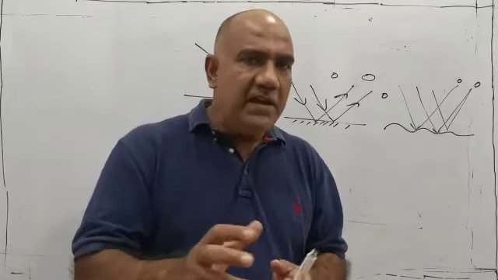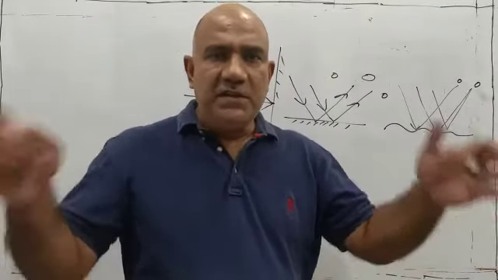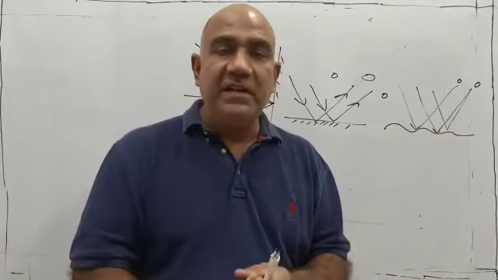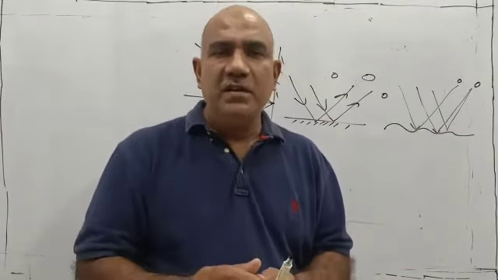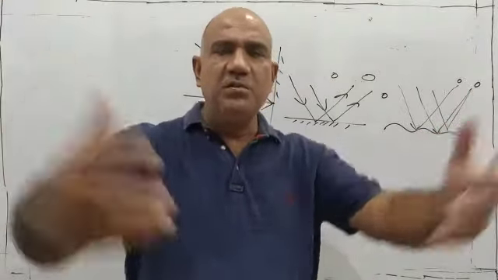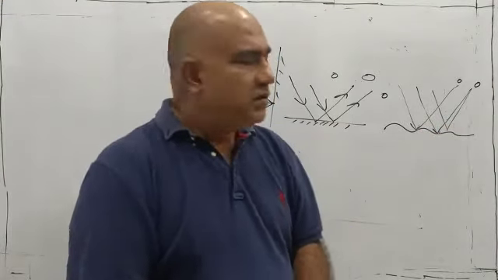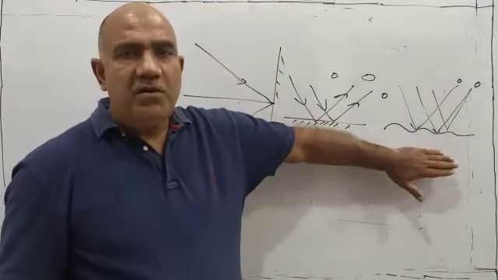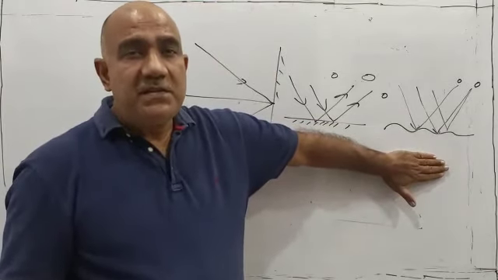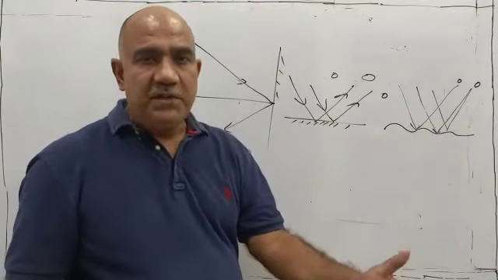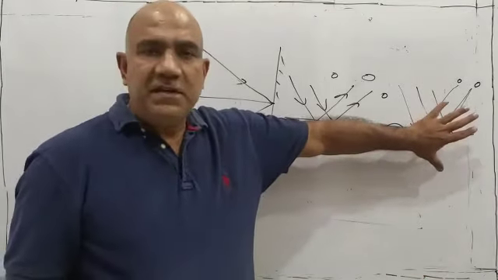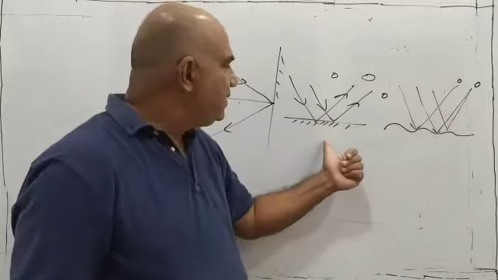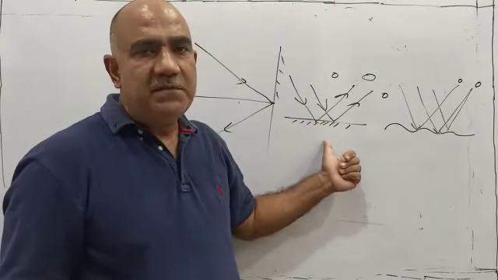Even in picture halls, the screen for reflection of light is made a rough surface, so that from any nook and corner, the image that is being displayed onto the screen can be seen. So it is the irregular or diffuse reflection which makes objects visible from any nook and corner, but for that the surface essentially must be rough, and for regular reflection to take place, the surface must be smooth.